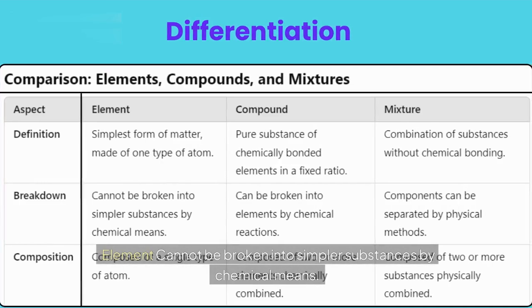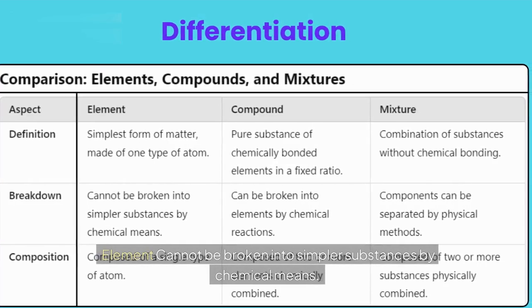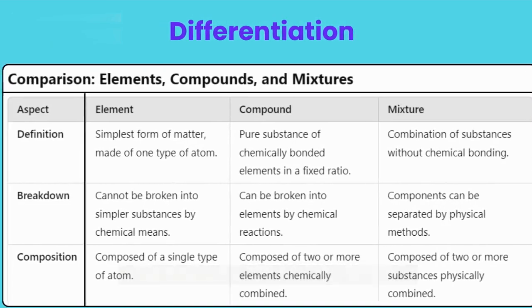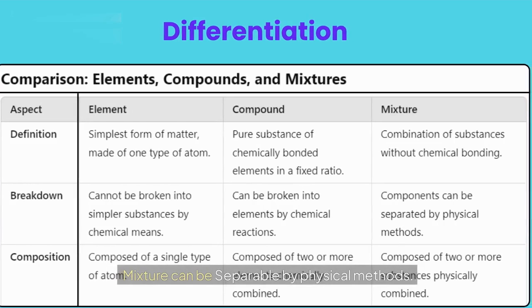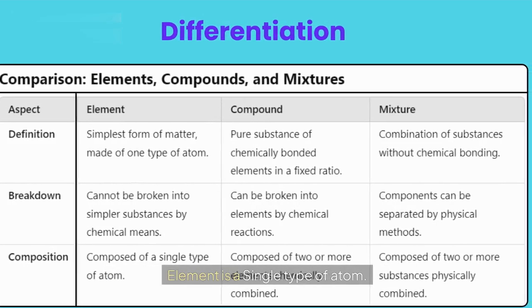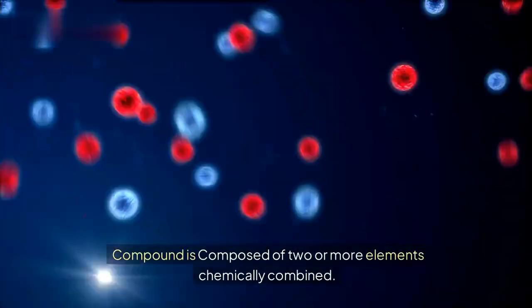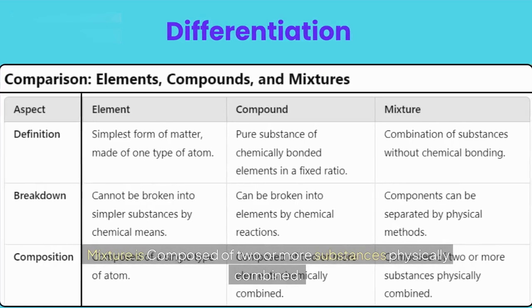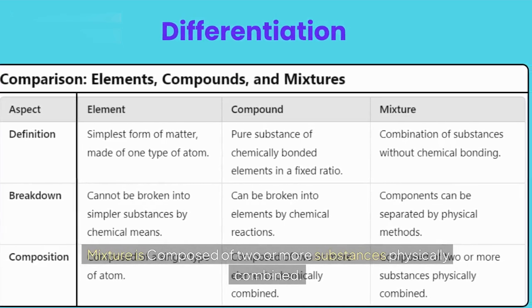An element cannot be broken into simpler substances by chemical means. Compounds can be broken down chemically. A mixture can be separated by physical methods. An element is a single type of atom. A compound is composed of two or more elements chemically combined. A mixture is composed of two or more substances physically combined.